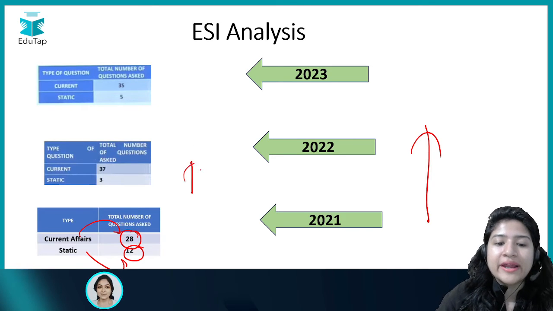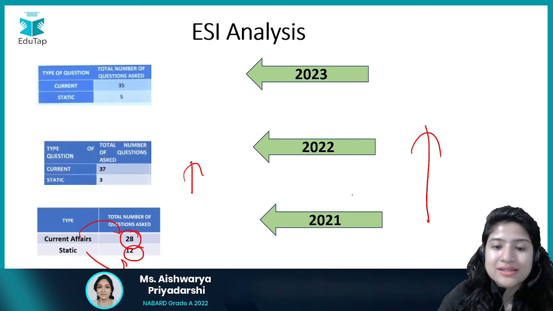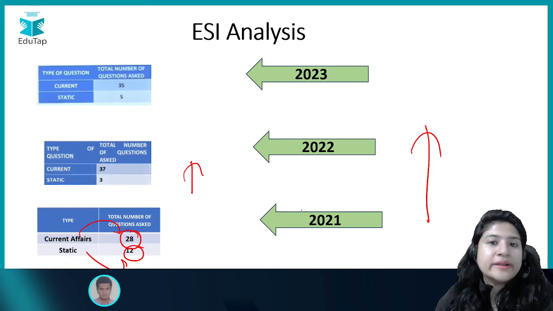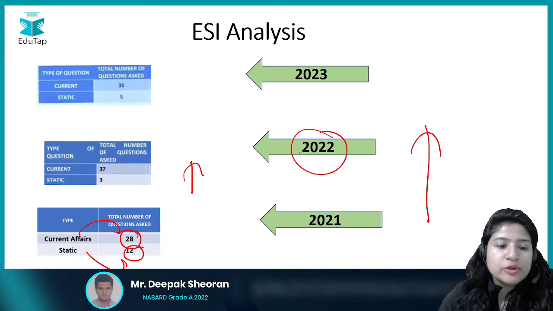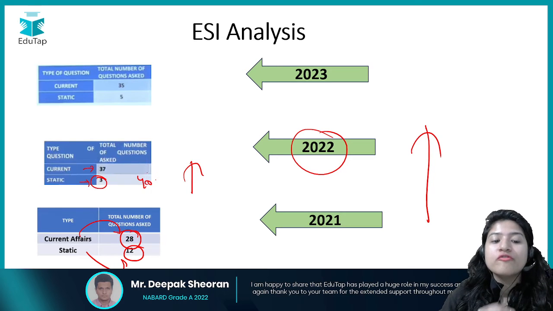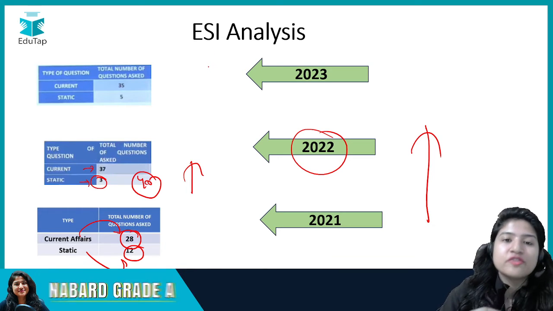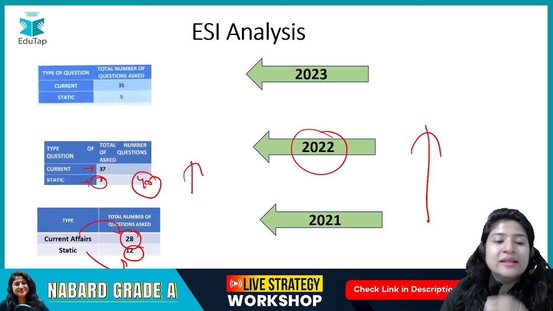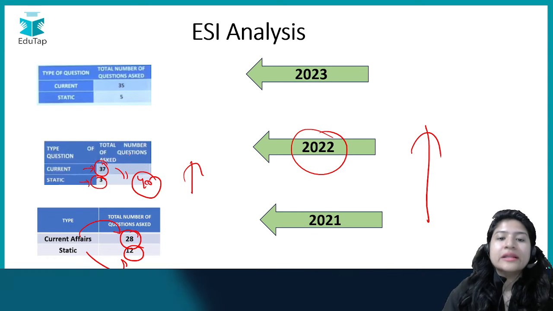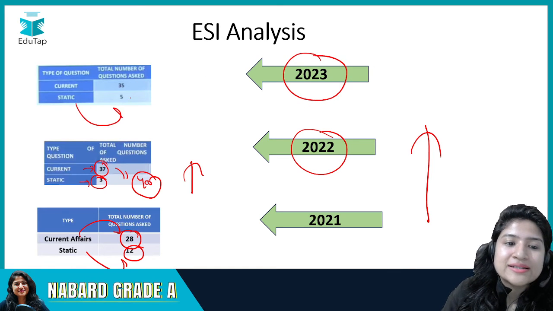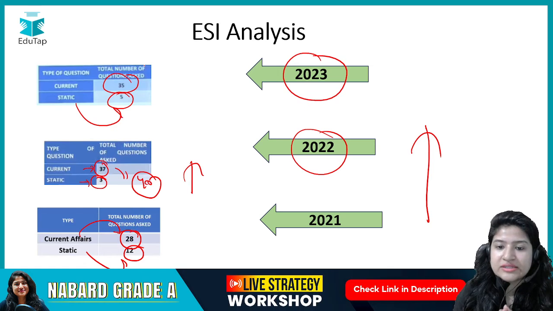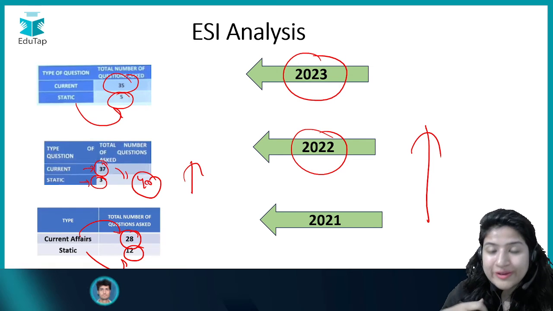But now if you move ahead, you would see that with the passage of time, static is becoming very restrictive for Phase 1 especially. In the 2022 cycle, only 3 static questions were asked out of 40. Please keep in mind we are doing analysis of Phase 1 only, okay? And out of 40, 37 were from current affairs. Similarly for the 2023 cycle, around 5 questions were from static and 35 questions were from current affairs. What do we get to know about it?